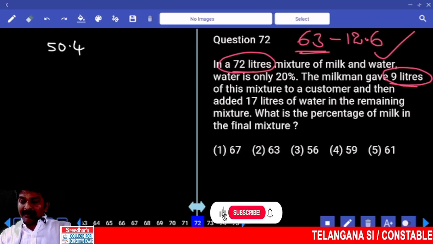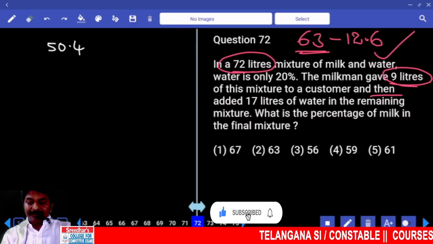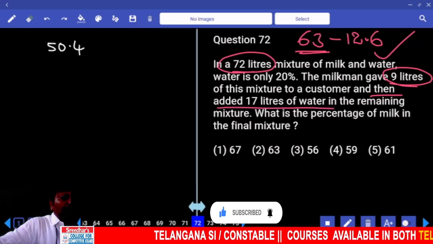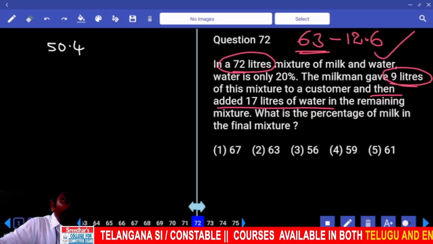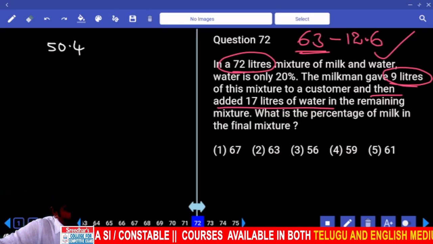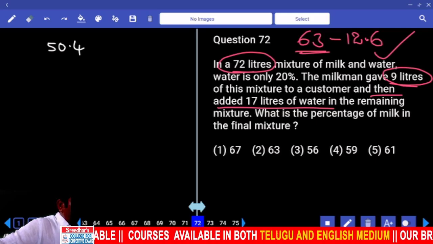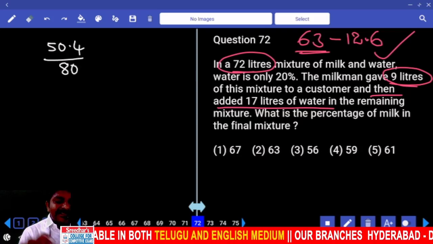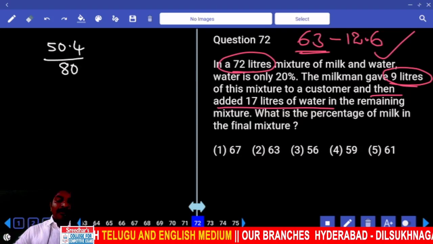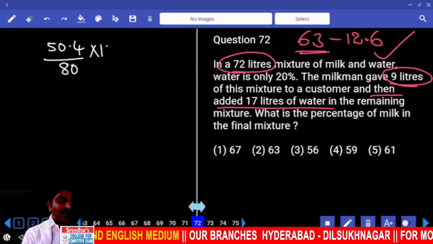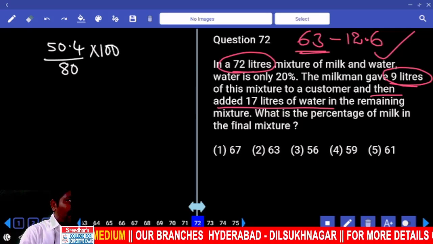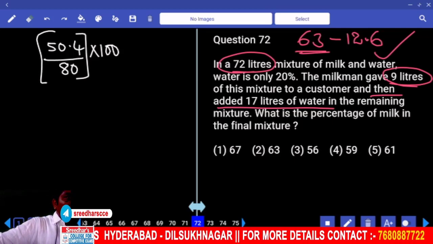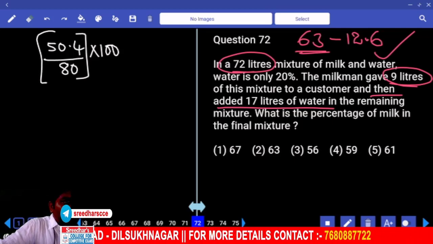Now what happened? After taking out 9 liters, 17 liters of water was added. Total, what is the quantity we have now? 63 plus 17, 80 liters. Got it? Out of this 80 liters, milk is 50.4 only. Now the question is to identify the percentage, so that will be into 100. Are you okay? Forget about 0.4 for some time. Treat it as 50 by 80.